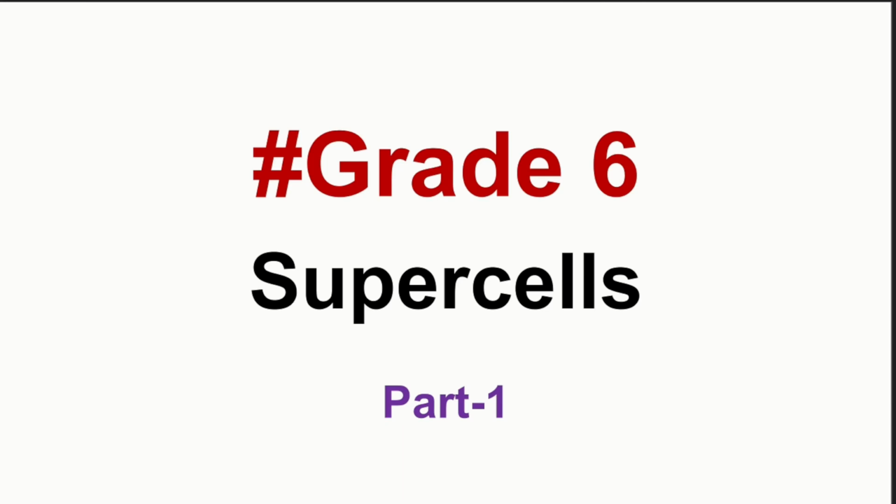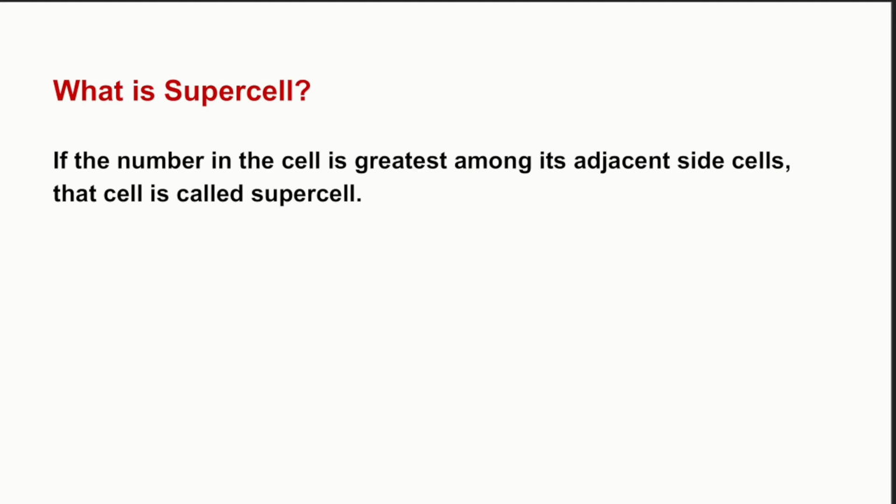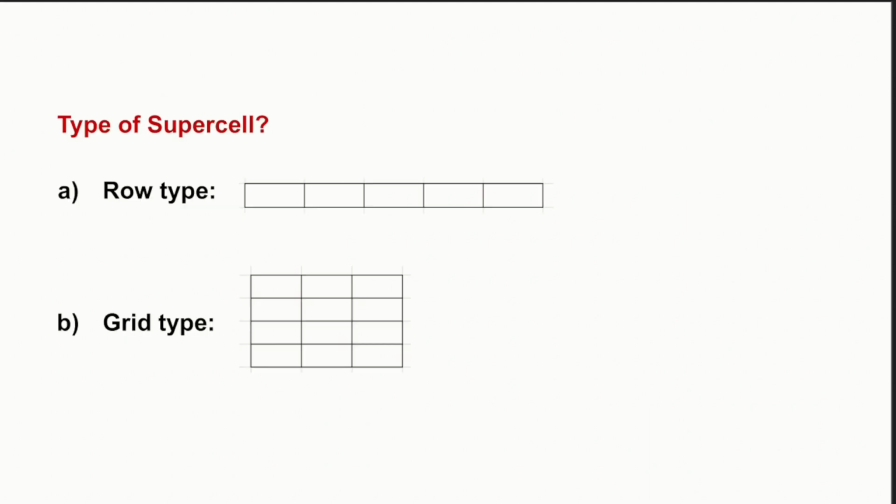Everyone, in this video we are going to learn supercells. So what is a supercell? If the number in the cell is greatest among its adjacent side cells, that cell is called a supercell. We have two types of supercells, row type supercells and grid type supercells. Here in this video we are going to learn row type supercells. Grid type supercells we are going to learn in a part 2 video.